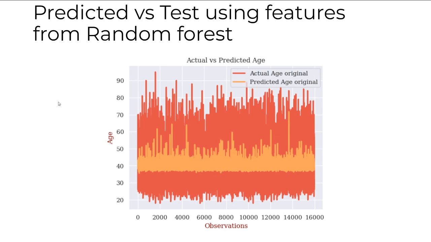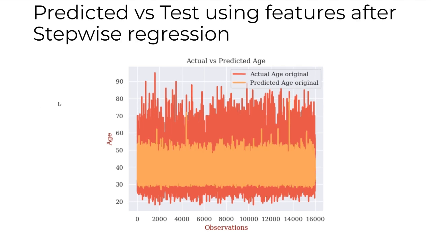Now let us explore the features by selecting the features from OLS model. Here also we see a similar trend as with random forest model, but the actual values have a little wider range, varying between 20 and 95. But the predicted spans around 29 to 65, and the discrepancy between actual and predicted states that our model captures a broader spectrum than the random forest model, but there's still a notable gap between the ranges.